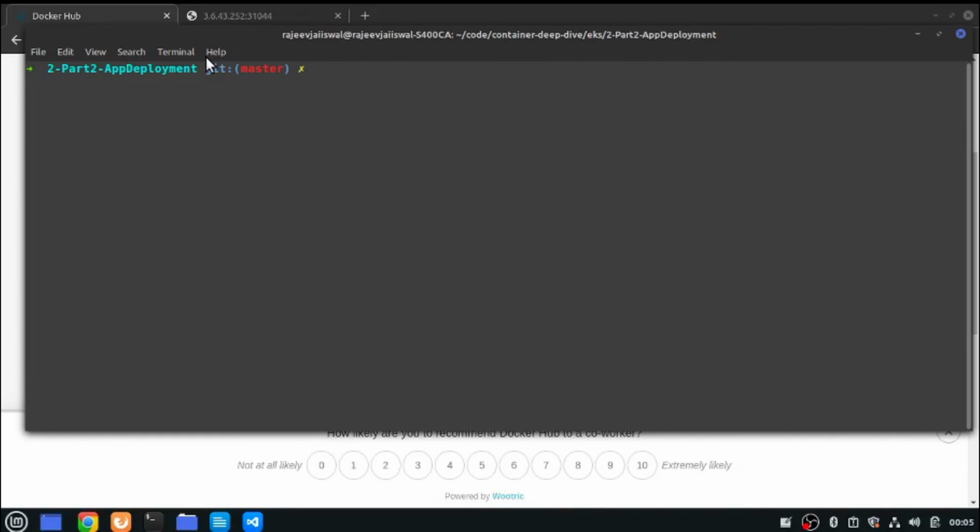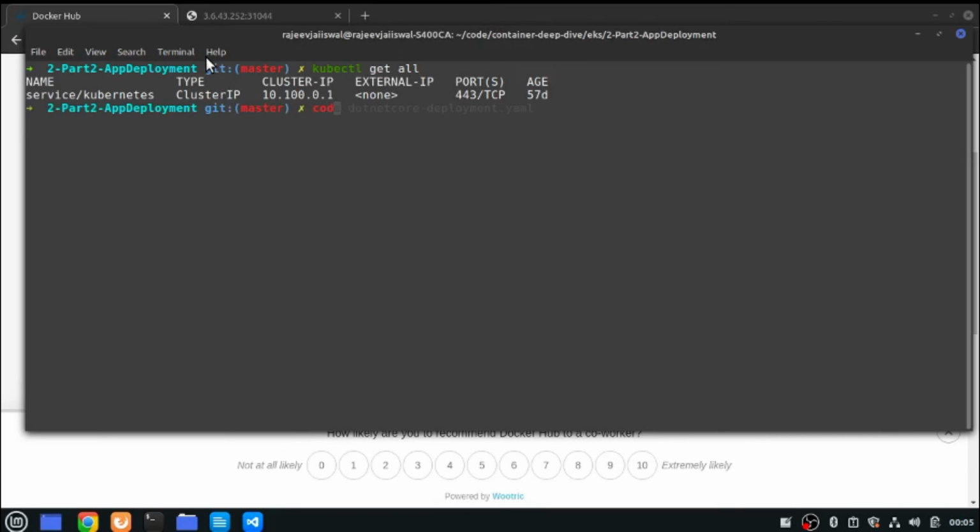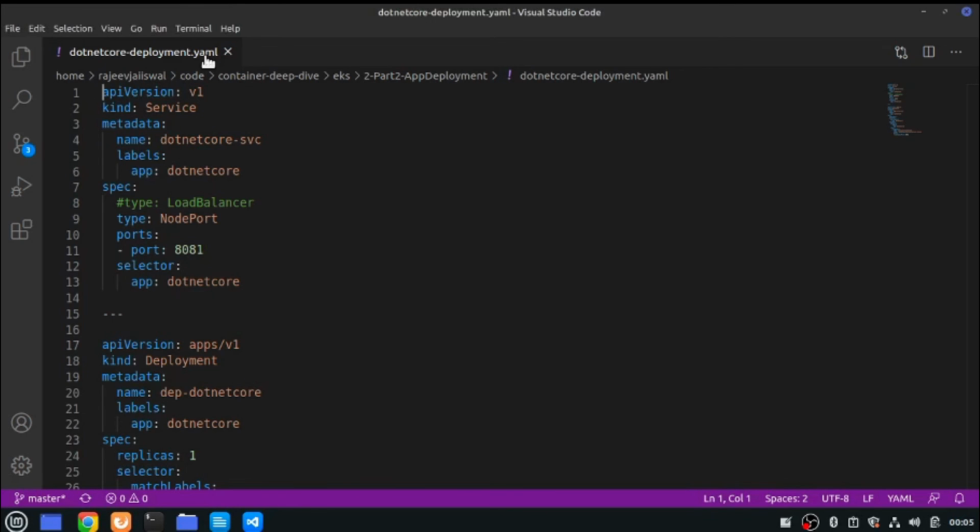Now we'll see how to deploy the .NET application. Before that, let me just double check if everything is deleted. Yep. So let me show you the code of your deployment unit. It's exactly the same